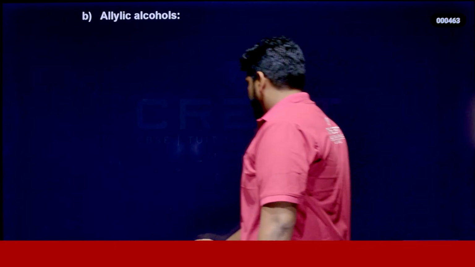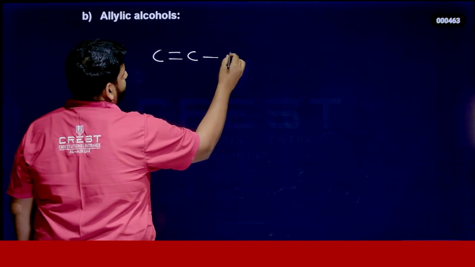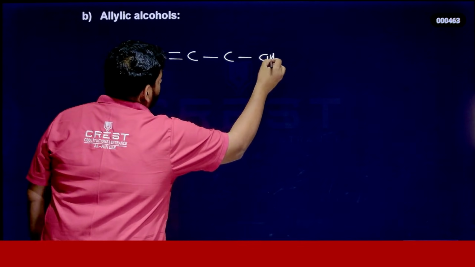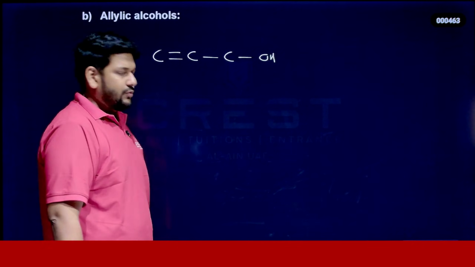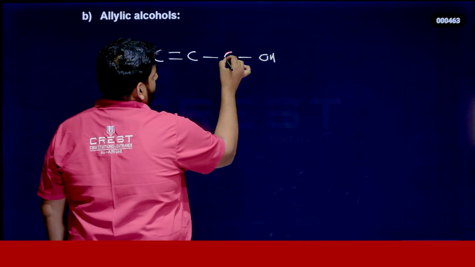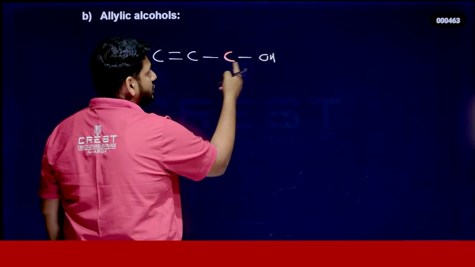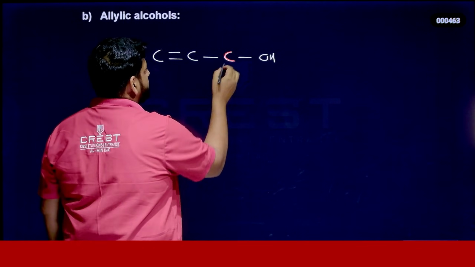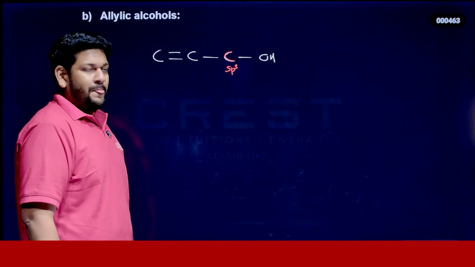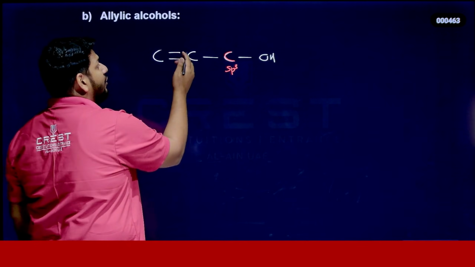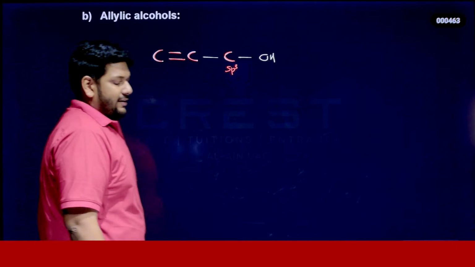Allylic means, look at here, you have a carbon like this. These compounds we can call allylic alcohols. How? Look at here. What's the hybridization of this carbon? Tell me. This is sp3 because every bond is a single bond. Obviously it is sp3. Now next we have a carbon double bond. So what is an allylic alcohol?